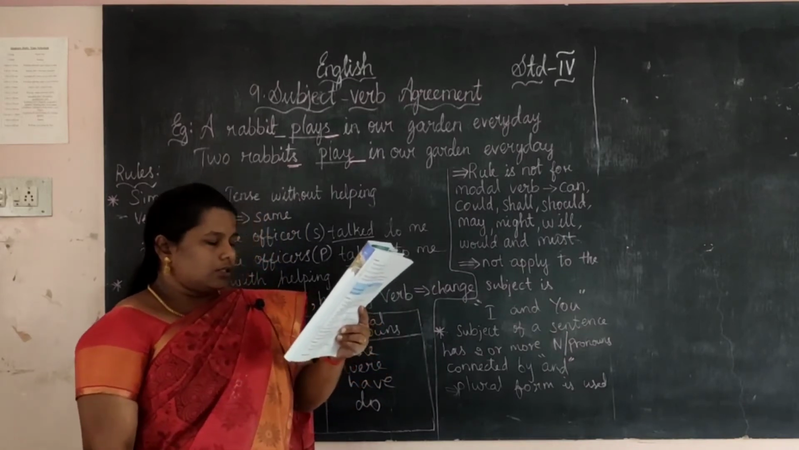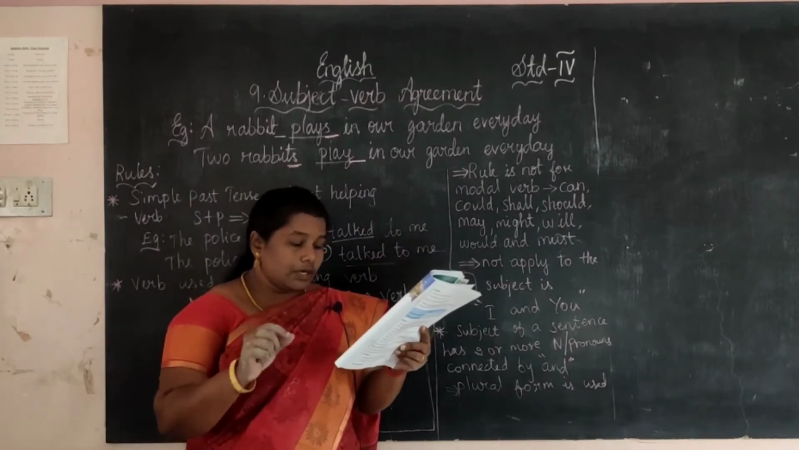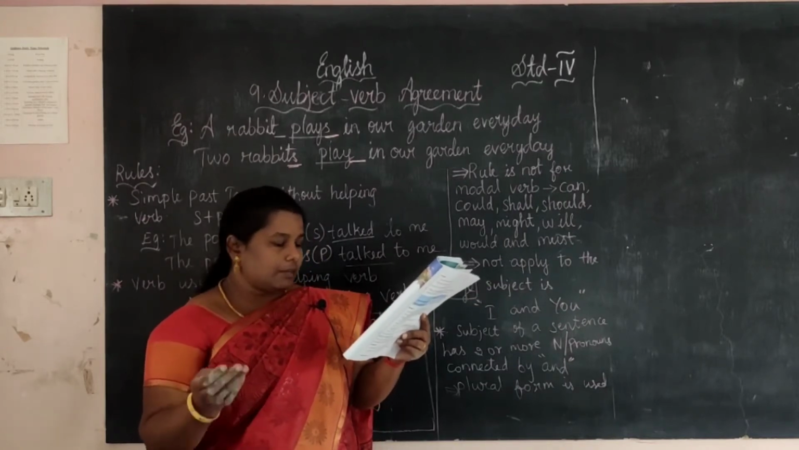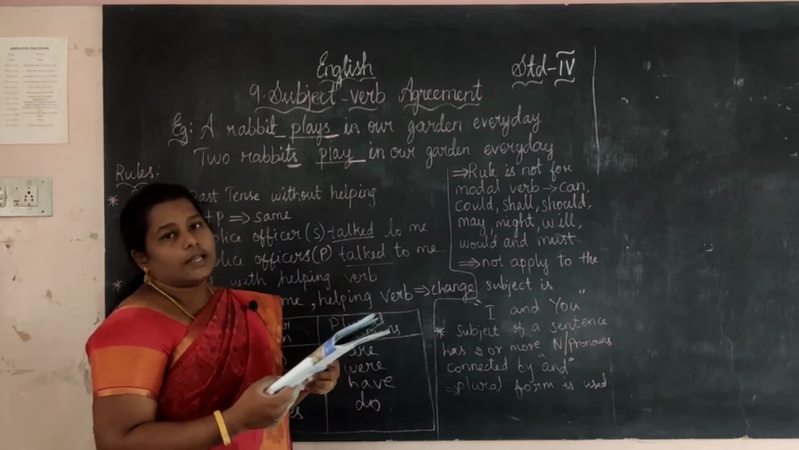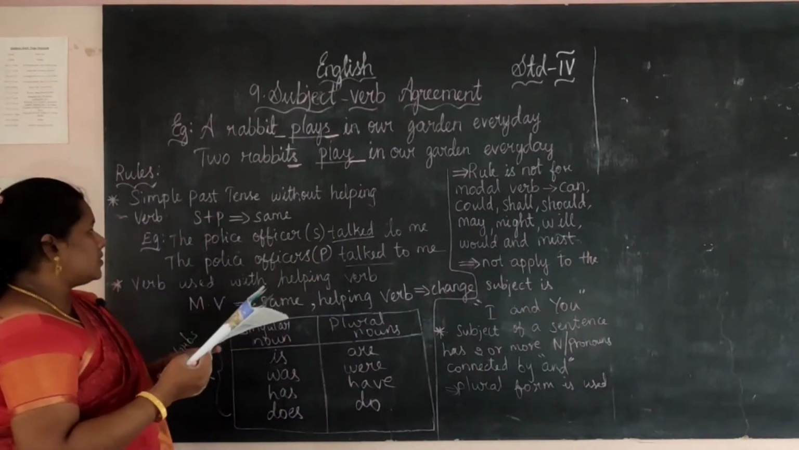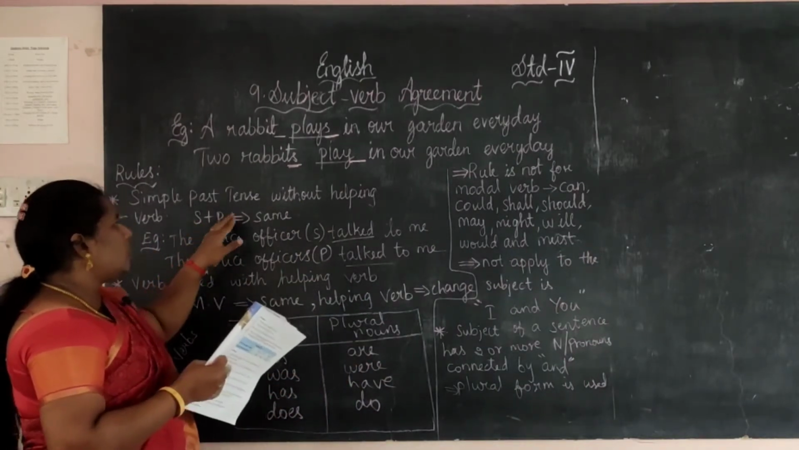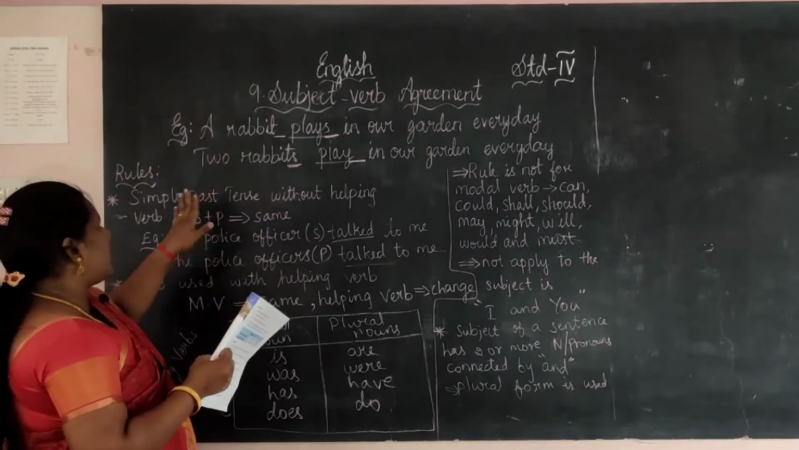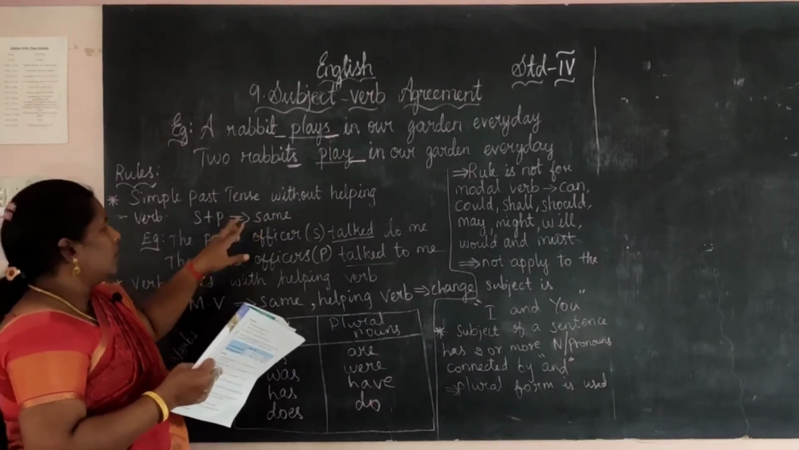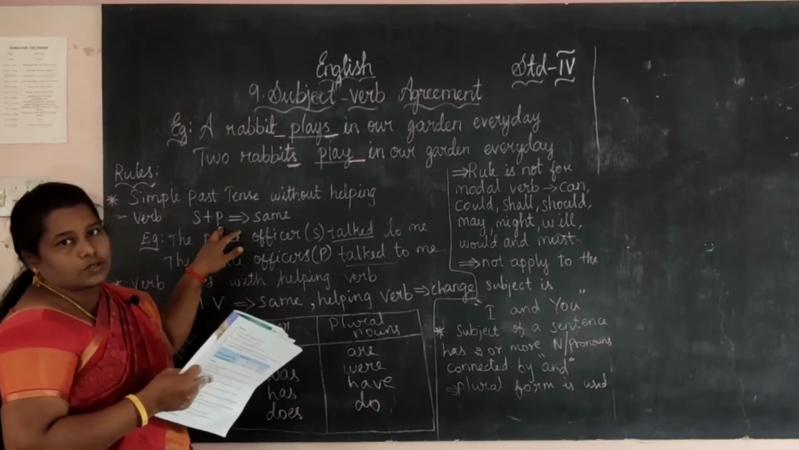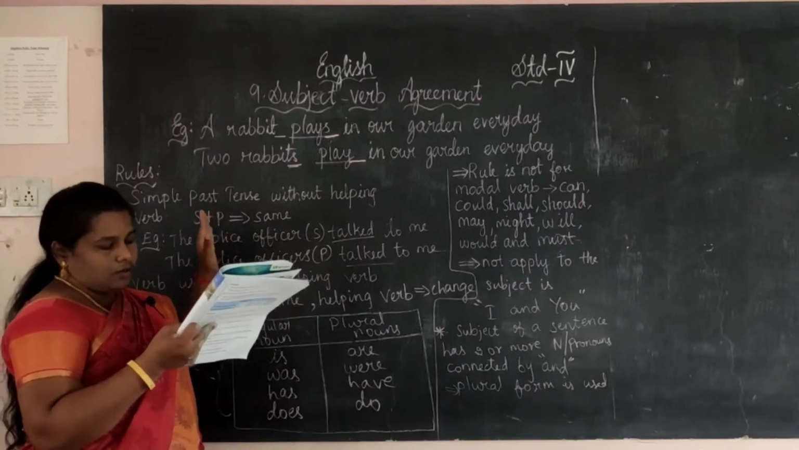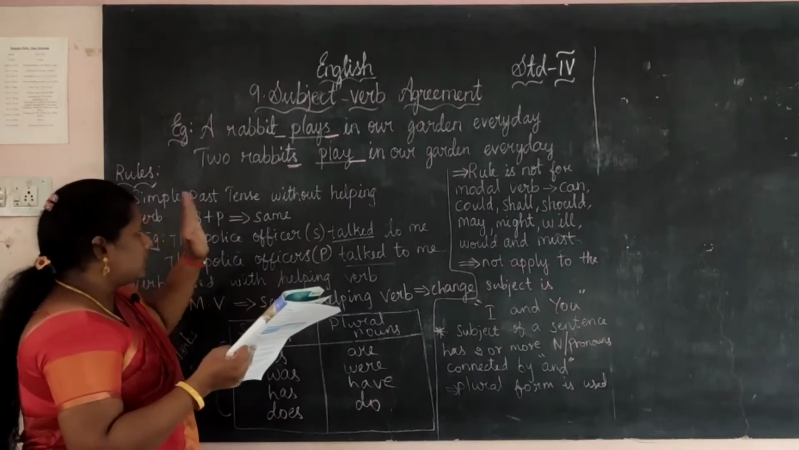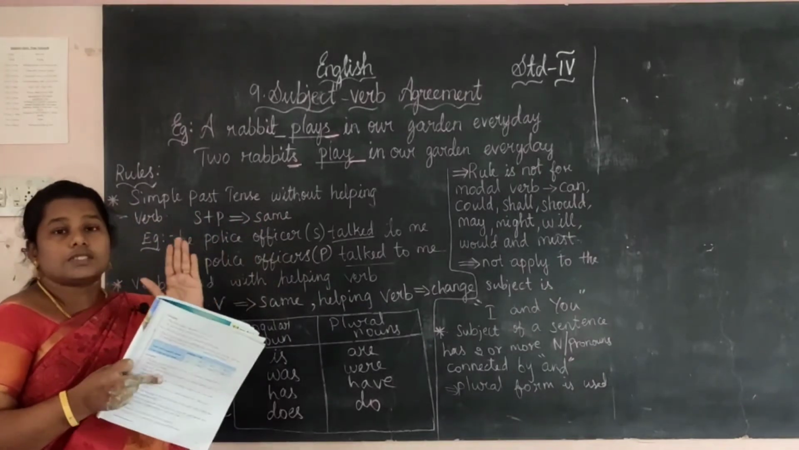Now take page number 32. Verbs used in the simple past tense without any helping verb remain the same for both singular and plural subjects. Singular or plural, இப்போ past tense without helping verb இல்லாம past tenseல வந்தா it will never change. Okay, subject singular and plural the same. Singular or plural same ஆ தான் இருக்கும்.